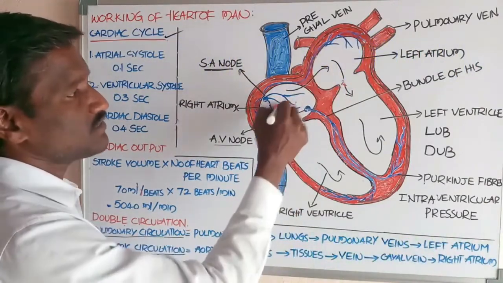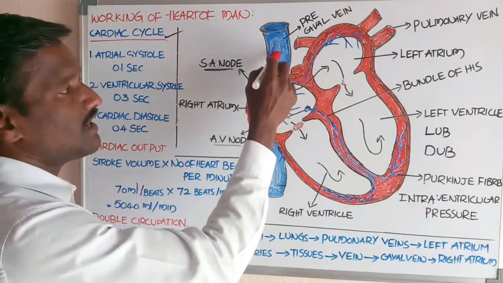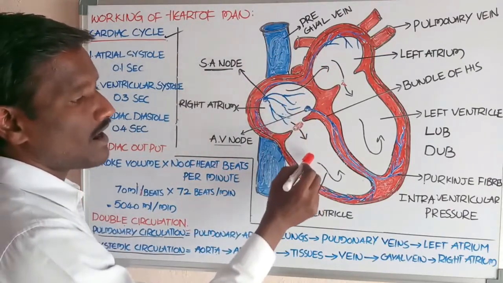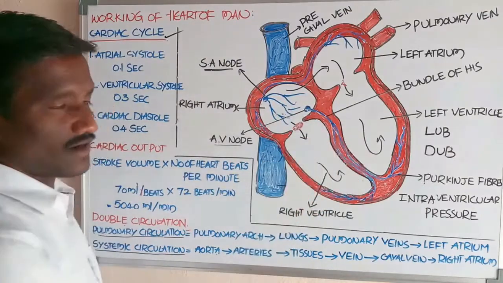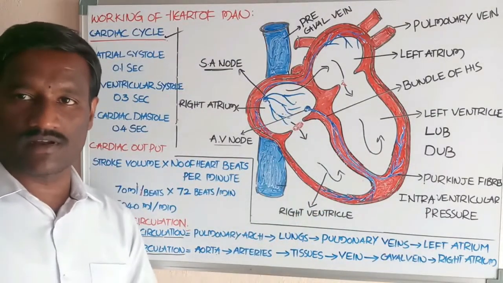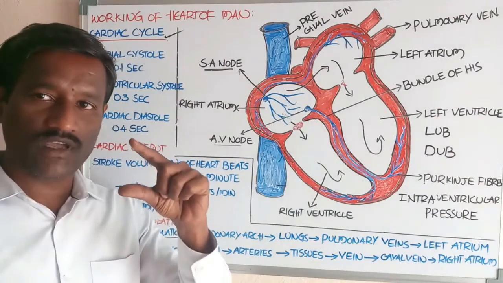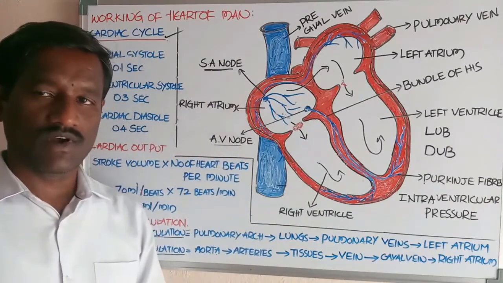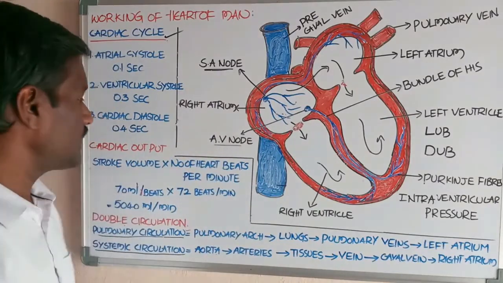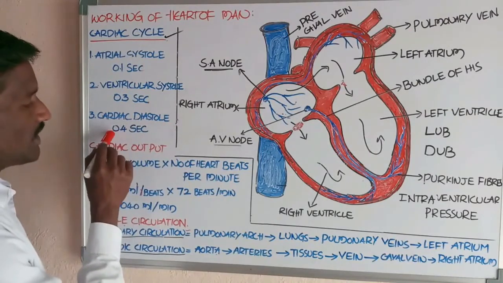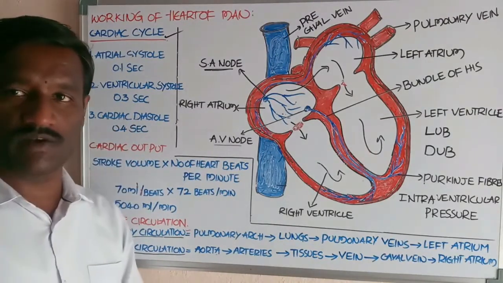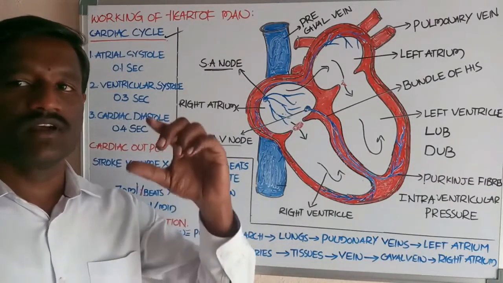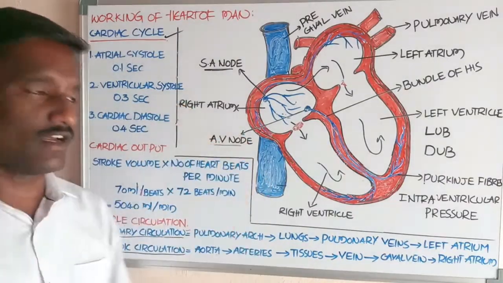The blood is received by the atria with the help of the largest veins and enters into the ventricles. Now all of the chambers of the heart go to the relaxation diastolic position, that is called cardiac diastole, which takes about 0.4 second. In this way, the entire cardiac cycle is completed in 0.8 seconds.